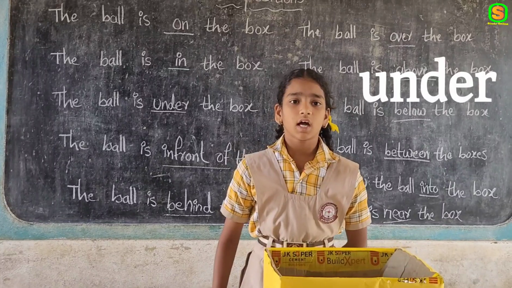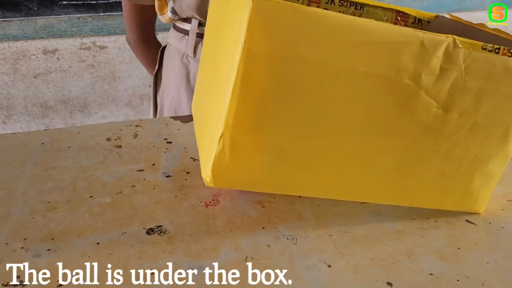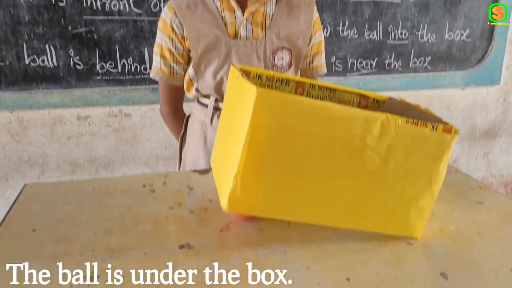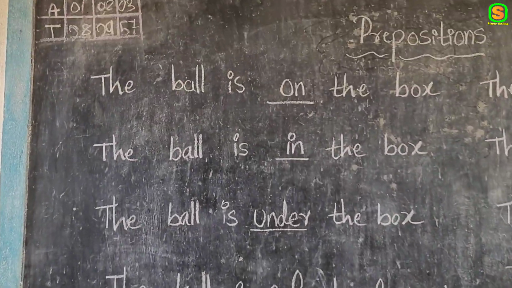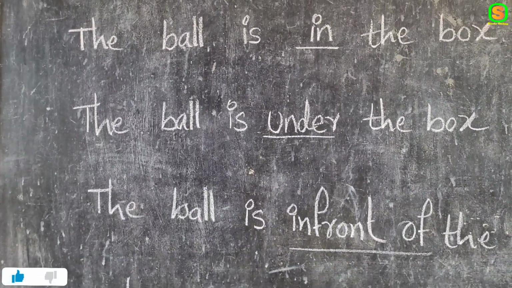Next preposition is under. The ball is under the box. Very good. Where is the ball? The ball is under the box. Okay. Now we'll move to the next preposition.